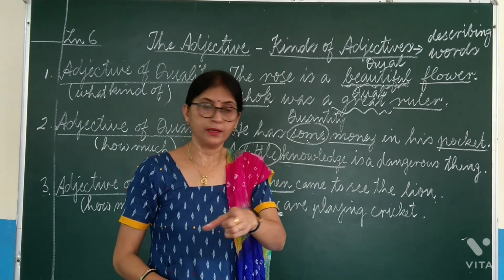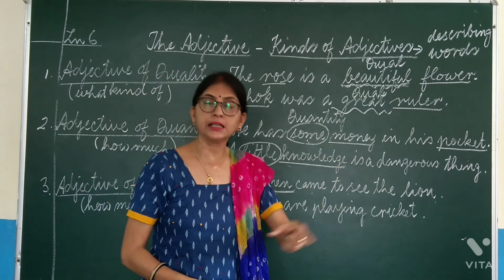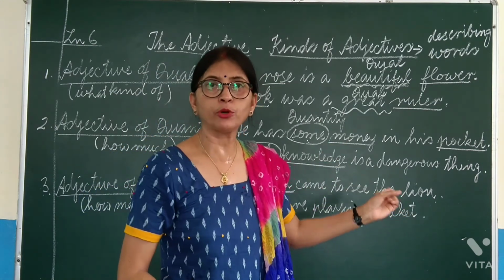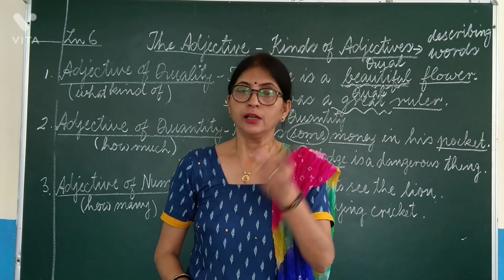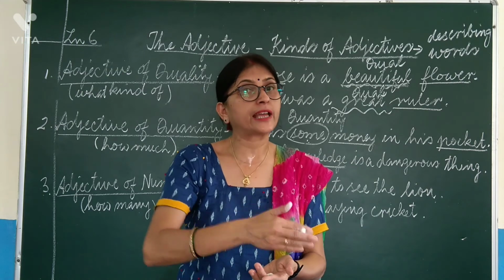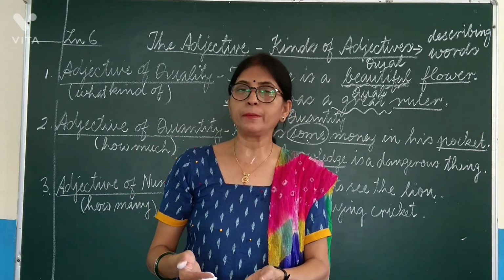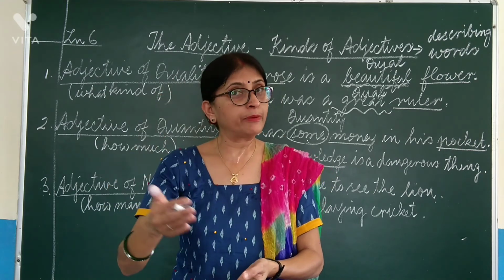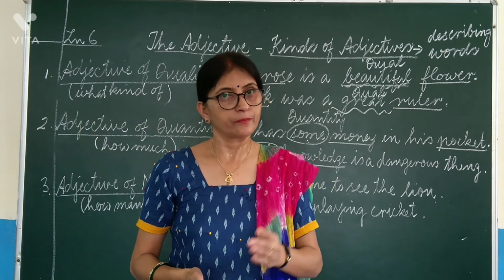So they are countable. We say man, men, boy, boys, girl, girls. We do not have a plural form of knowledge. We do not have a plural form of water, of rice. So nouns which cannot be turned into plural are uncountable, and nouns which can be changed into plural are countable nouns.